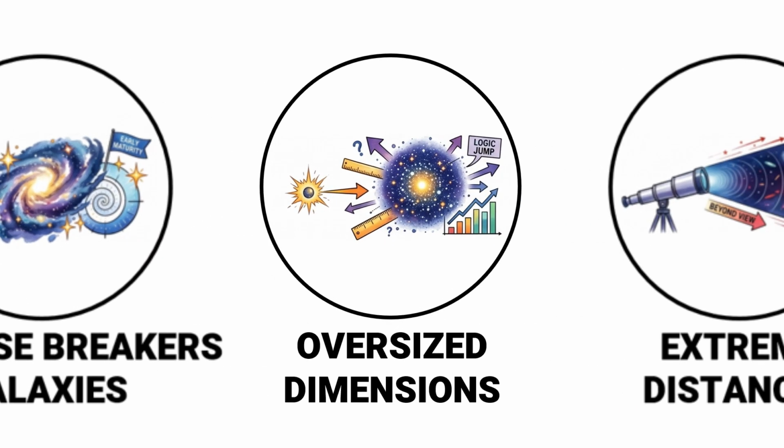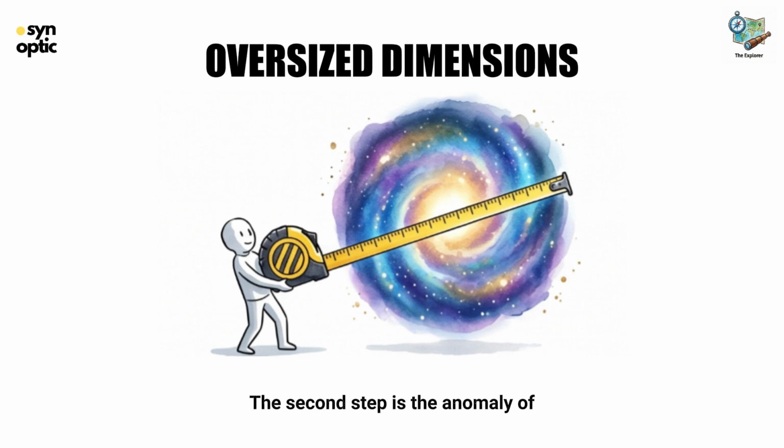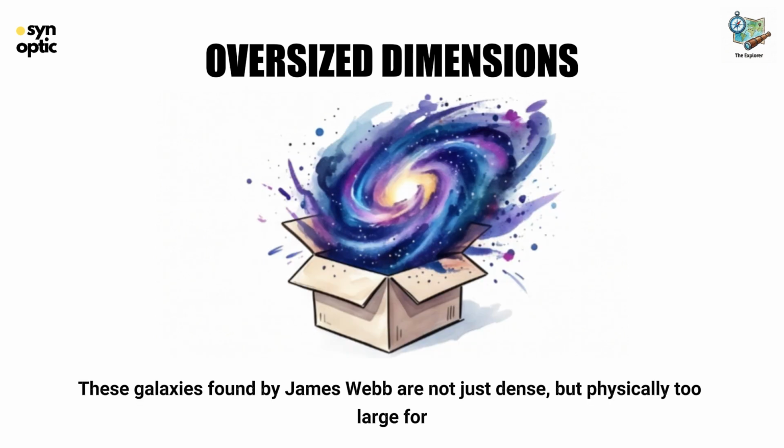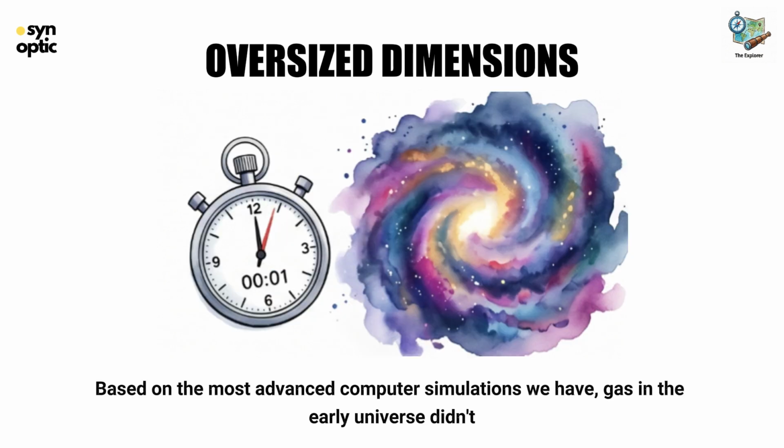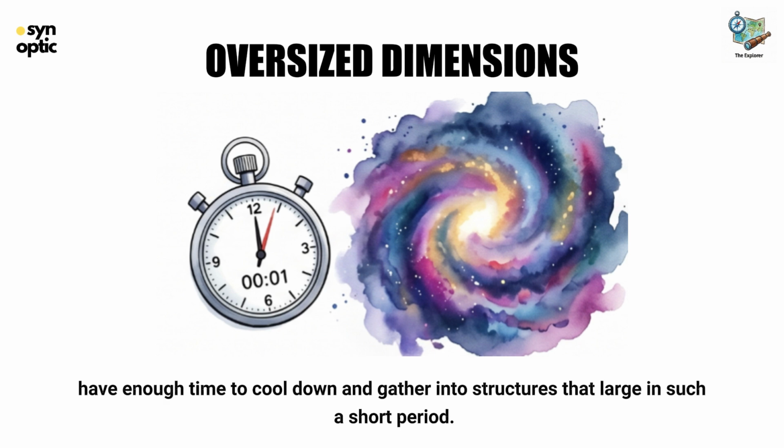Oversized dimensions, the logic-defying growth protocol. The second step is the anomaly of their size. These galaxies found by James Webb are not just dense, but physically too large for that era. Based on the most advanced computer simulations we have, gas in the early universe didn't have enough time to cool down and gather into structures that large in such a short period.